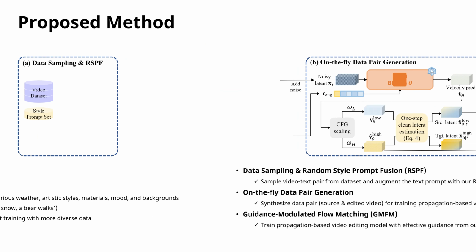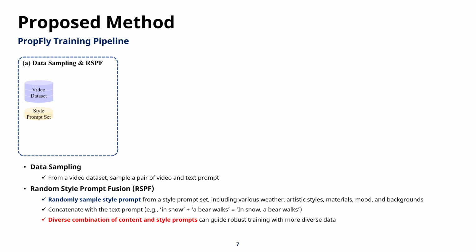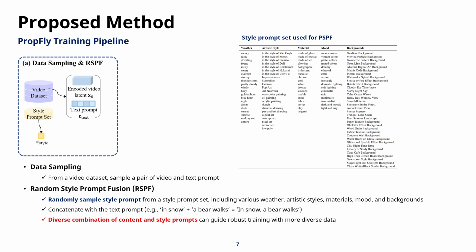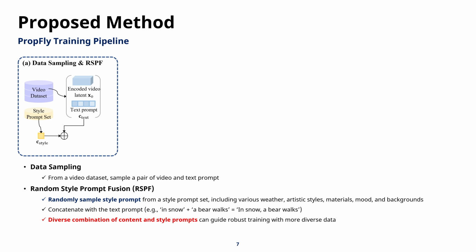Let's zoom in on the first step in our pipeline: random style prompt fusion, or RSPF. We begin by sampling a video text pair from a standard dataset, but we don't stop there. To provide diverse video editing samples, we randomly select style prompts from a vast set that includes weather, artistic styles like Van Gogh, materials, and even specific backgrounds. By simply concatenating these styles, for example, adding "in snow" to "a bear walks," we create an incredibly diverse range of training scenarios. This variety is essential because it forces the model to learn robust transformations across a wide combination of content and styles.